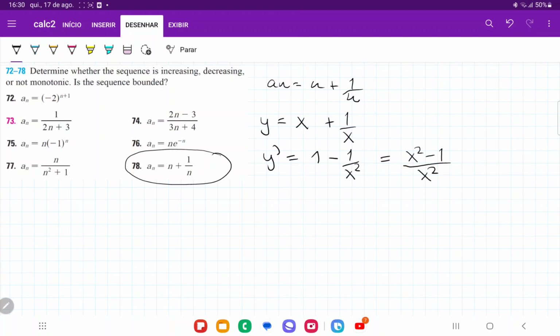Okay, and now we're asking ourselves, when is this derivative going to be positive and when is it going to be negative? So the bottom is always going to be positive, right? It's absolutely always going to be positive because it's x squared. It doesn't matter if I put x equal to minus 5, x squared is going to be 25, so always positive. And so what we're really asking ourselves is, when is the numerator going to be negative, right?